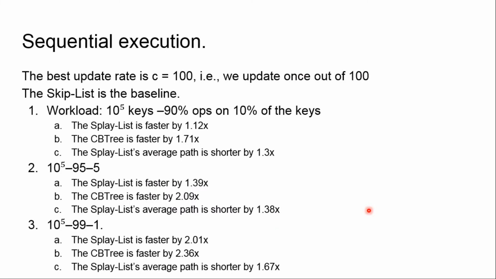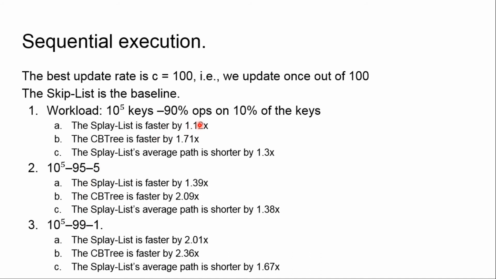At first we will start with the sequential execution. In our experiments, we chose different update rates, and we chose the best one for Splay-List and for CB3, and it is 100. So we update only once in 100 operations. So consider the first workload where we have 90% of operations on 10% of keys, and the other two workloads which become more and more skewed.